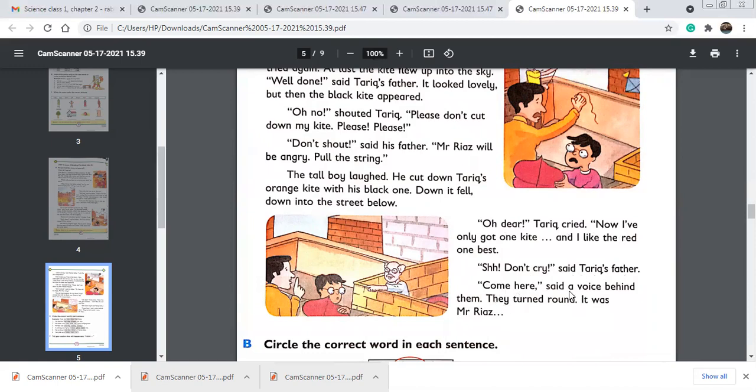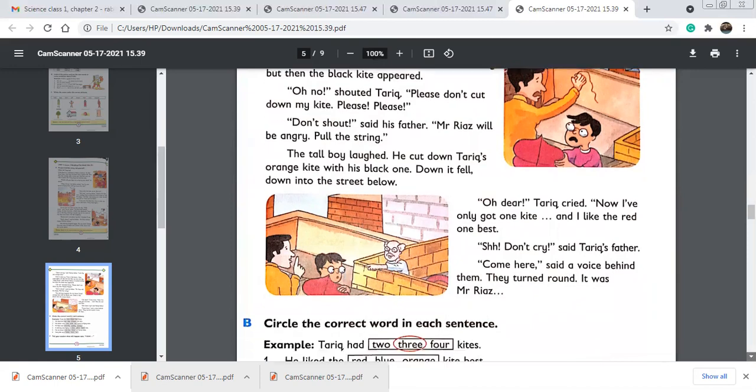"Come here," said a voice behind them. They turned around. It was Mr. Riaz. Okay, so when Tariq started crying, Mr. Riaz listened to that and he came here and he wanted to talk to Tariq and his father. He said, come here.